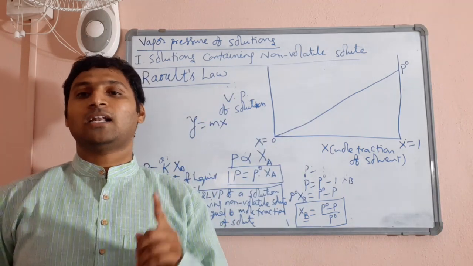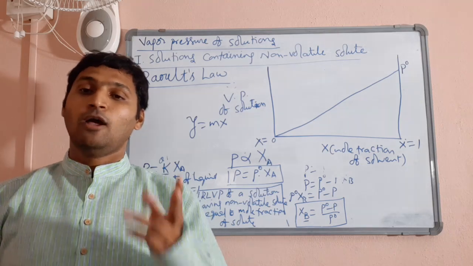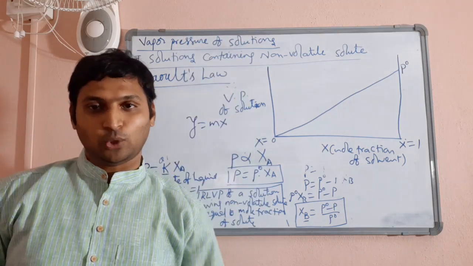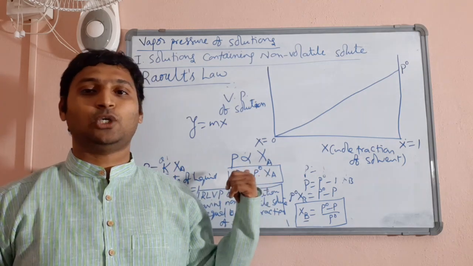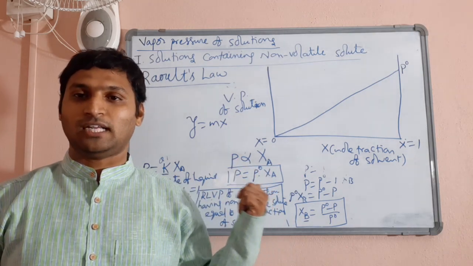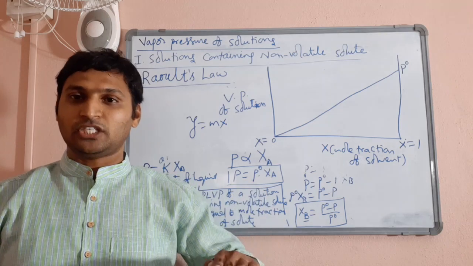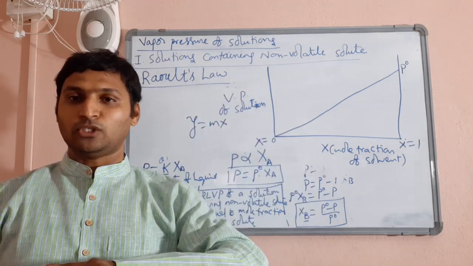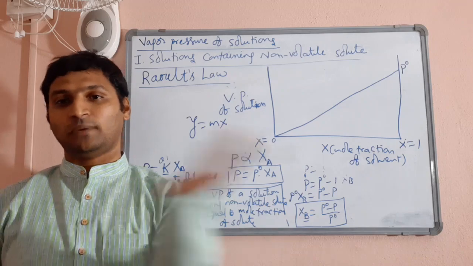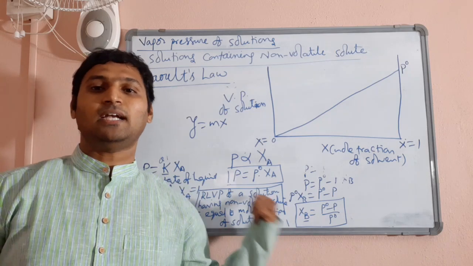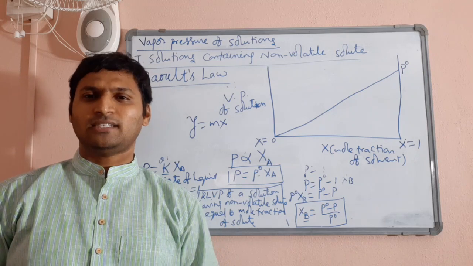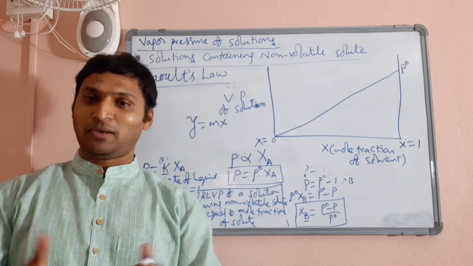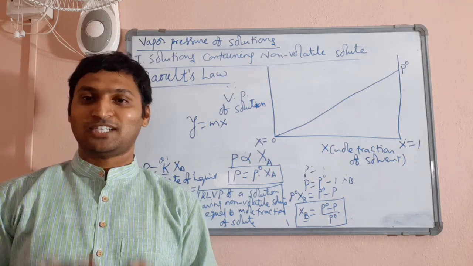In your Entrance Corner 2.5, actually both categories of numericals are given together. But I am taking up the numericals related to solutions of non-volatile solute. Let us finish that. Then we will enter into liquid solutions and solve those numericals separately, so that an immediate illustration helps you understand the formula better. Though it is a simple formula, you should know how to apply it, right? So immediate illustration will be better.